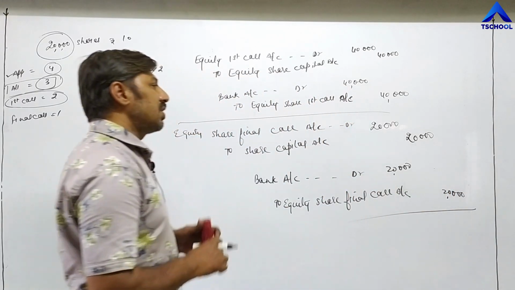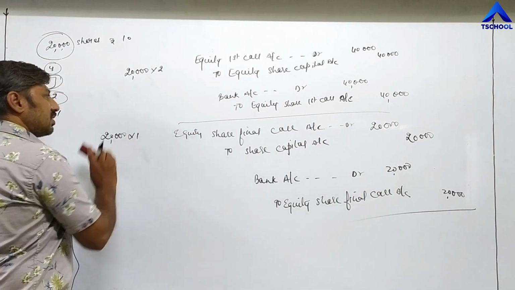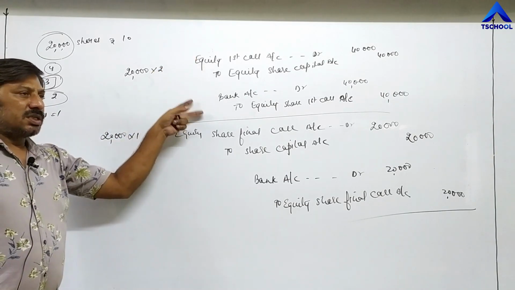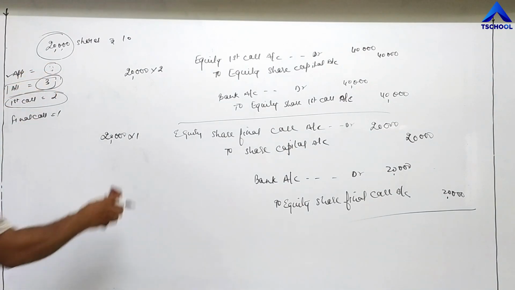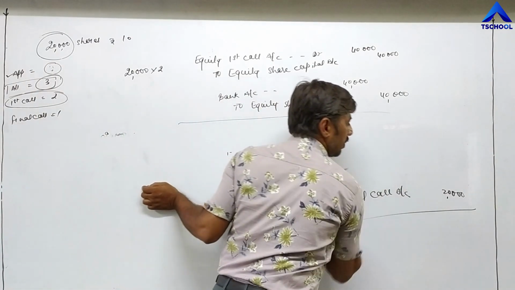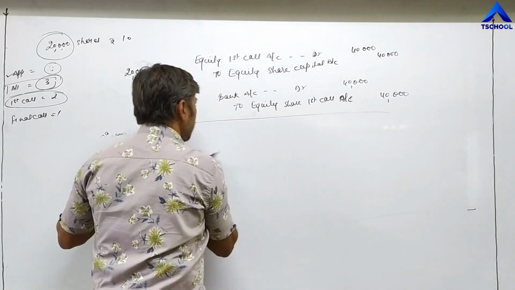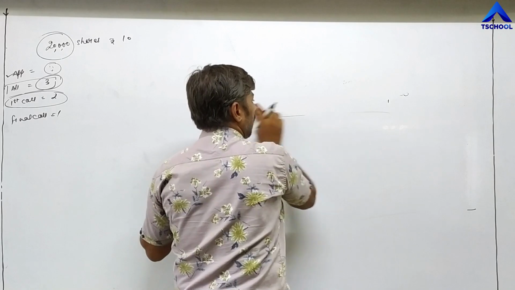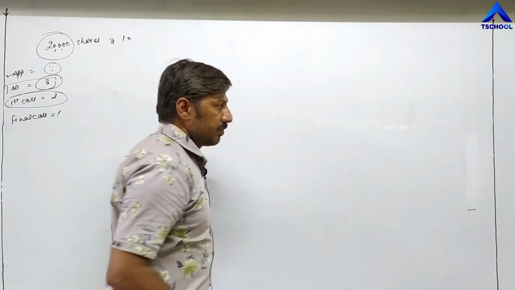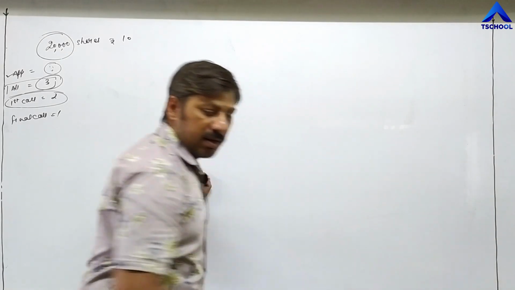In this way you have to pass journal entries, and you have to pass 2 entries for 1 installment. If there are 4 installments in the question, you have to pass 8 entries for these 4 installments. If 3 installments are there, 6 entries you have to pass. So once again, try to understand and learn these entries, because in every question you have to repeat them. These entries, once again I am writing.